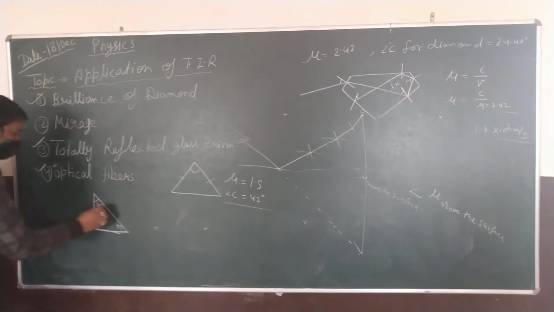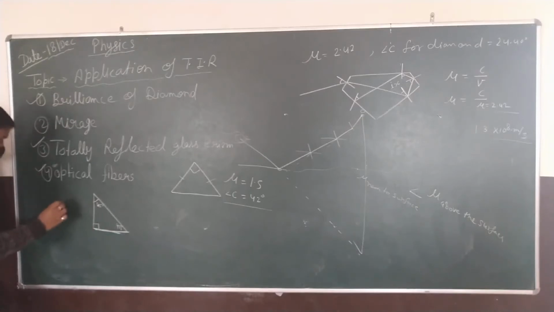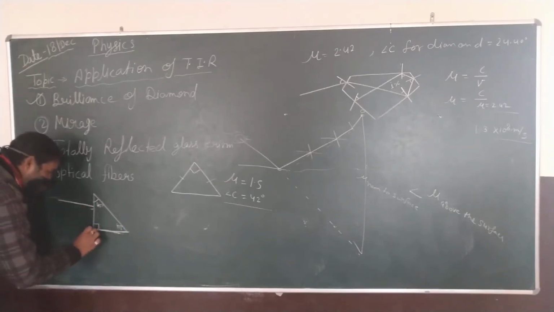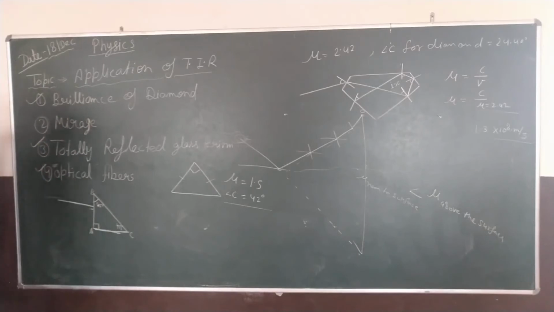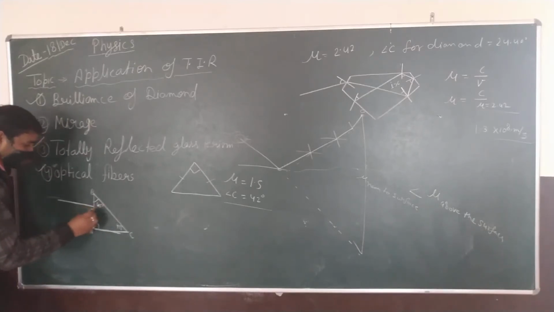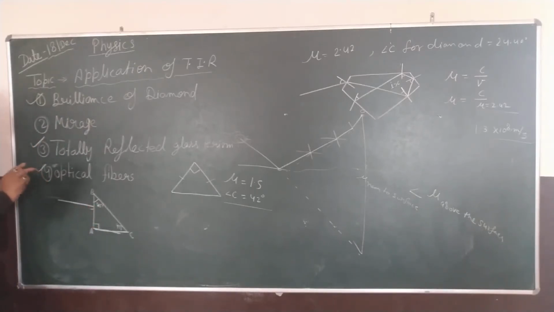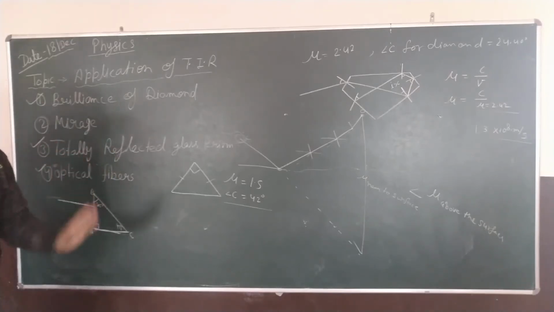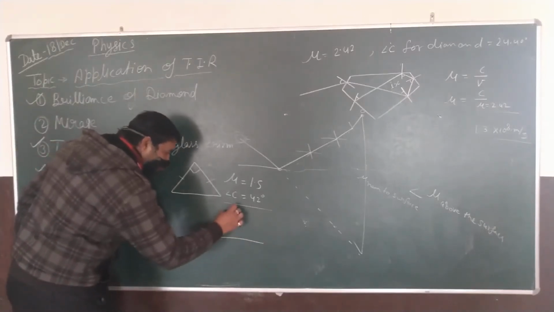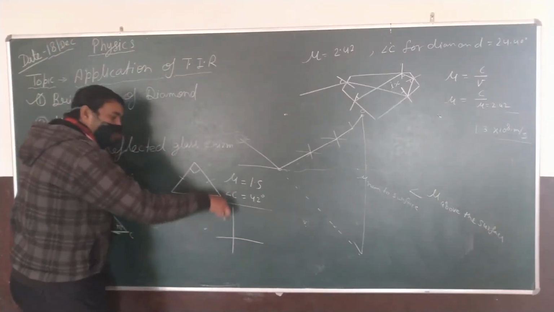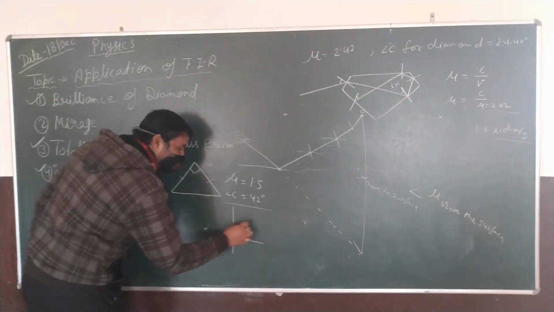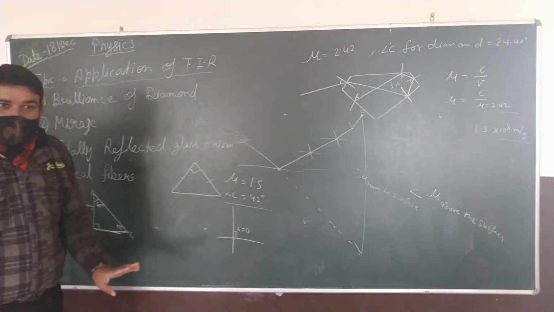Now, when the light is incident normal to the first surface, let's say A, B, C. What happened? Light enters normally, and if the light enters normally, then it is moving in a straight line. As you know, this is normal and light is falling along the normal. Therefore the angle of incidence is 0 with the normal. It is clear or not?